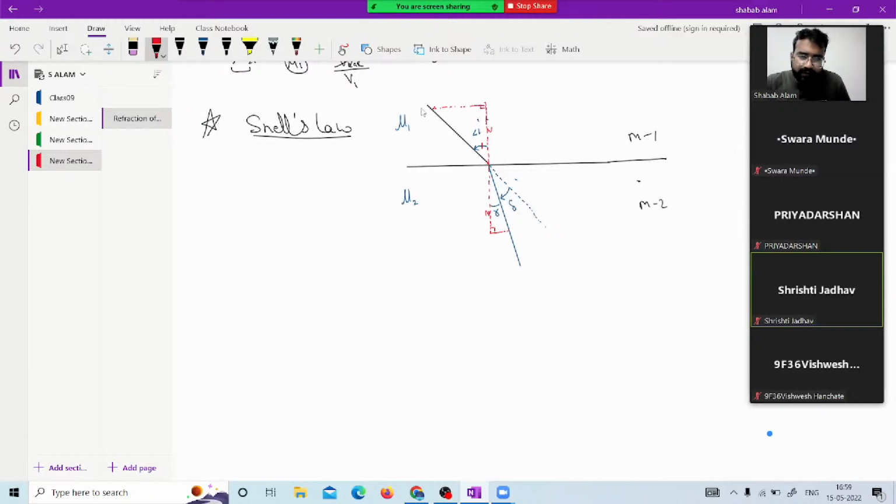In this situation we can see that these sides' ratios and these normal ratios are the same, and one of the angles is also the same. So we get enough points to identify these two triangles as similar triangles. If the triangles are similar, the ratios of the sides will always be the same.